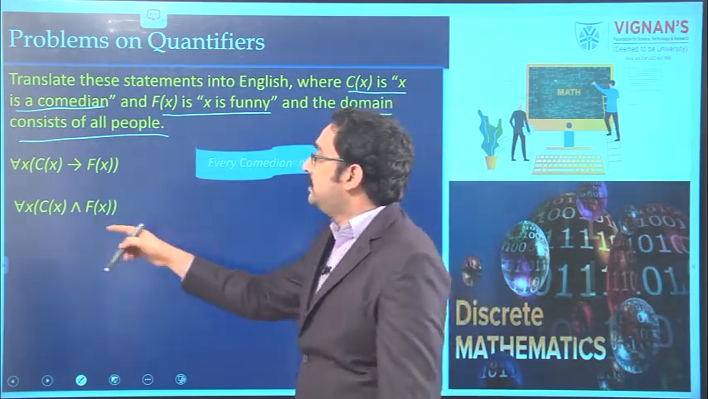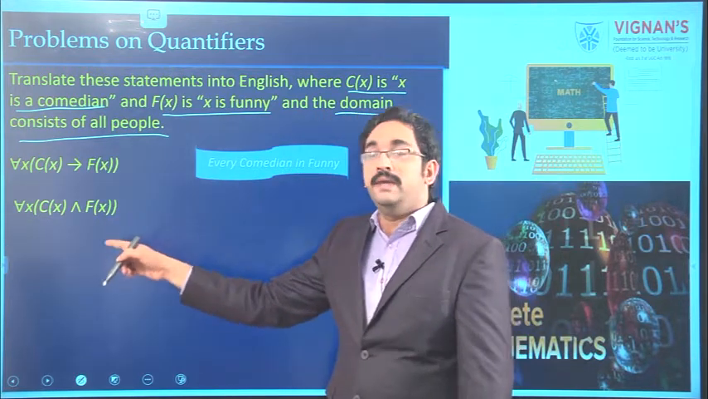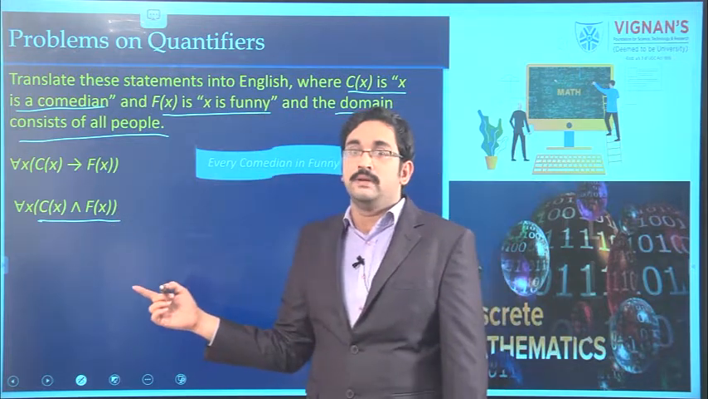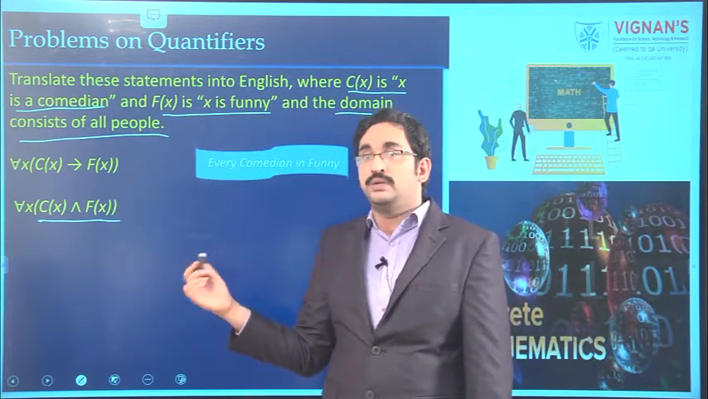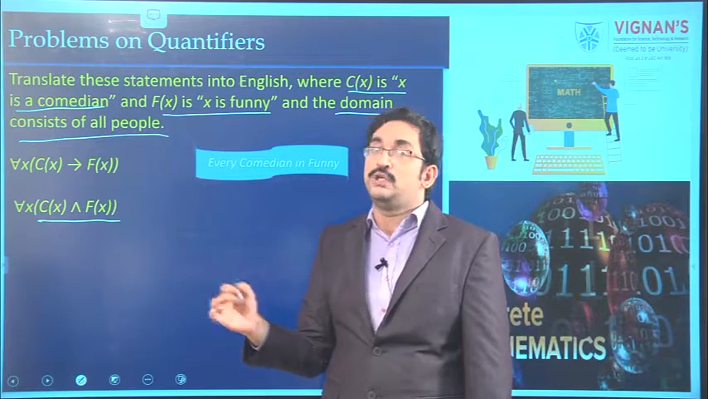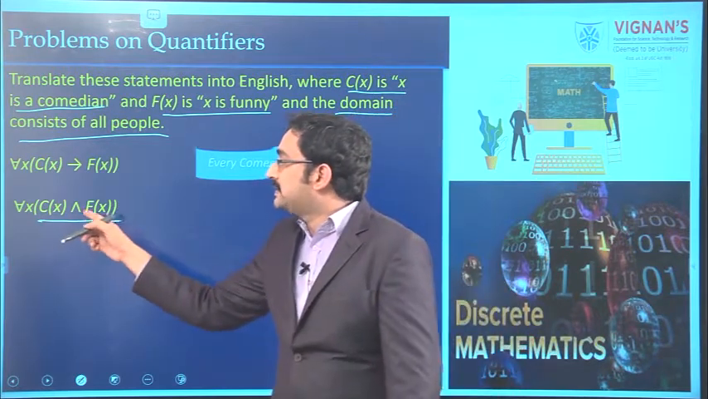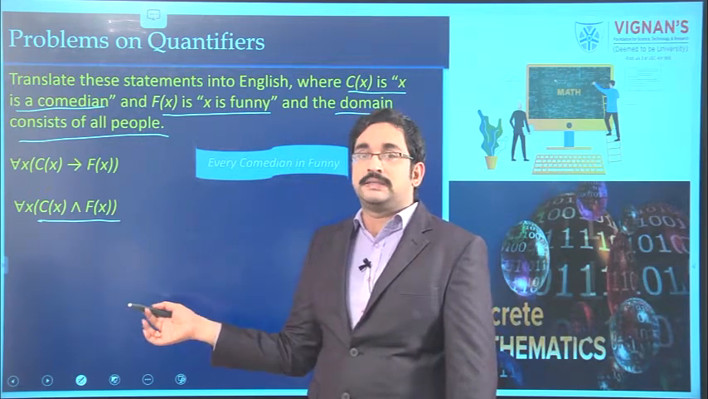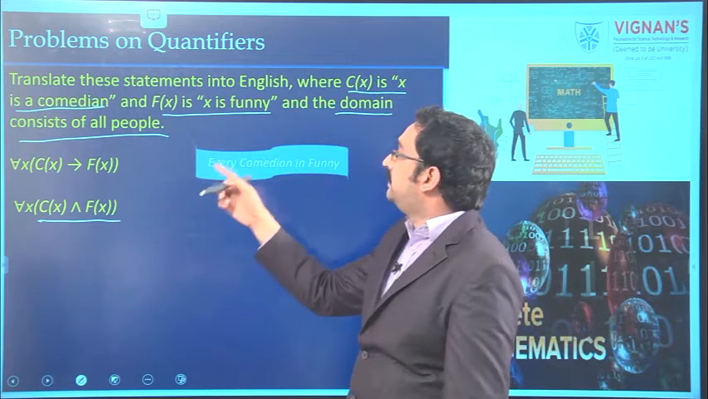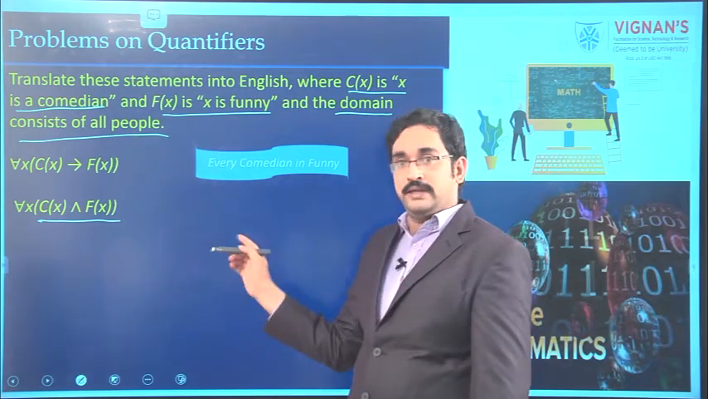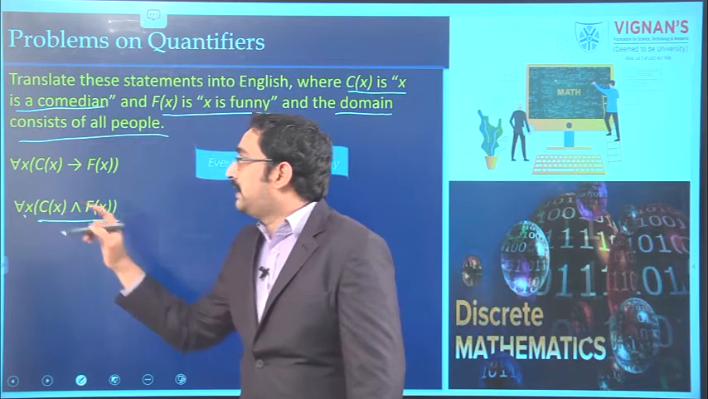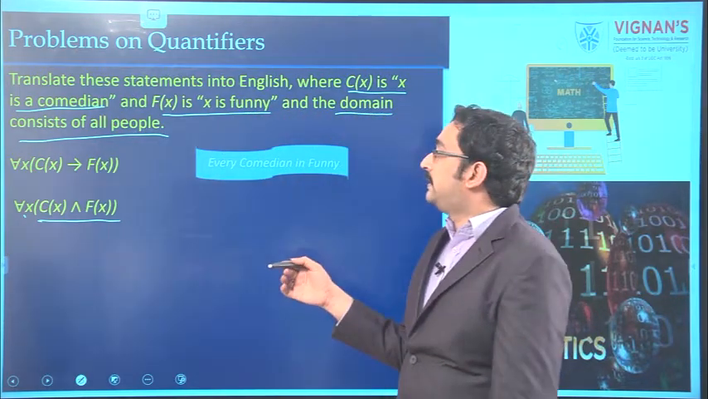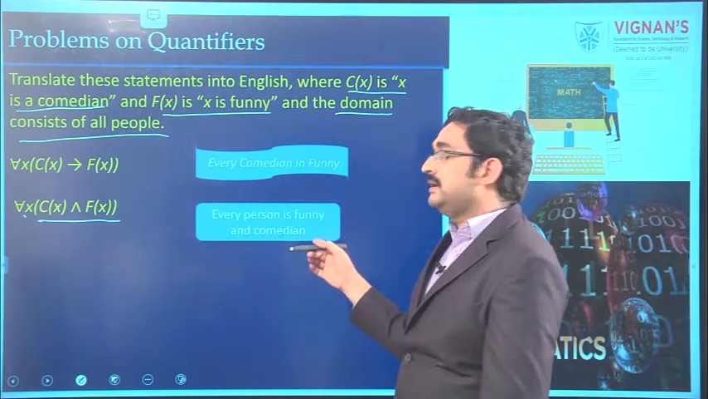See the next example. For all x, C of x meet F of x. The meet means it is conjunction. So P conjunction Q can be read as P and Q. Similarly, C of x meet F of x can be read as C of x and F of x. That means x is a comedian and x is funny. Here what is the quantifier? For all x. That means every person. So we can say that every person is a comedian and funny.